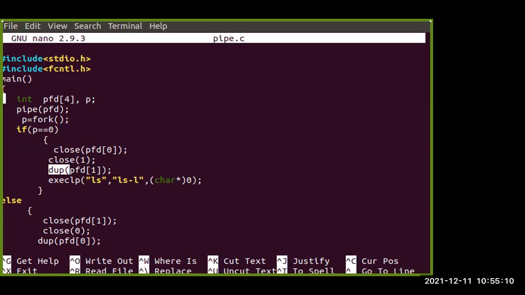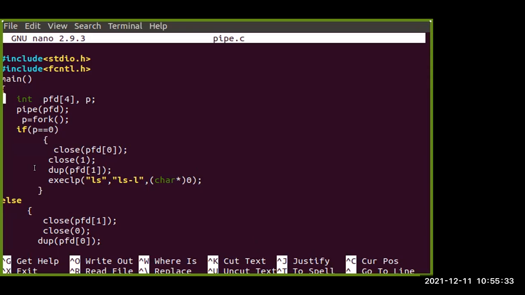So copying the old file descriptor, that is dup, and then we are trying to execute some commands for the particular scenario, just like ls -l for the long listing, means the files that can be executed. These particular portions will be executed by the child process. Now if it is correct, then fine. If p equals 0, this part will be executed.